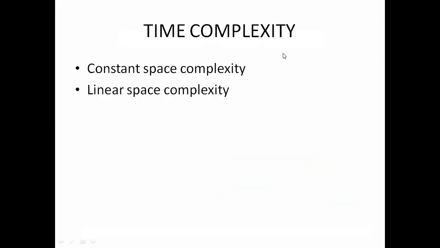Next one, time complexity. So what is time complexity? It means the total amount of time required by an algorithm to complete its execution. We call it time complexity. Here also we have the same: constant time complexity and linear time complexity.